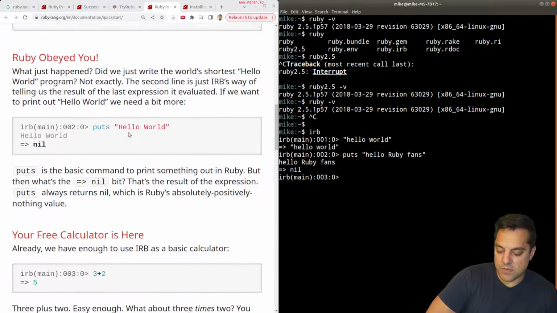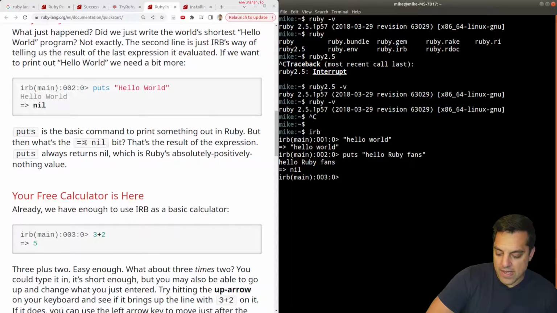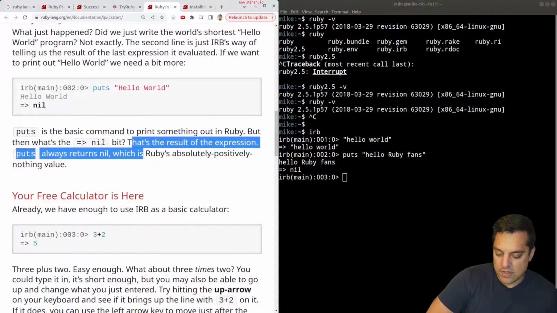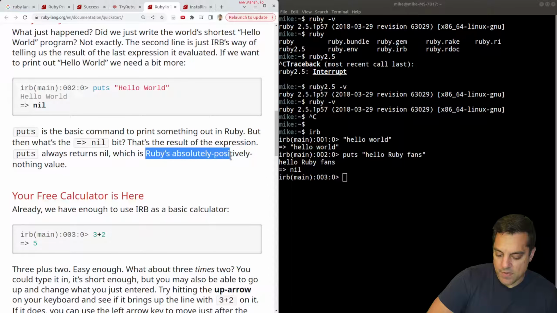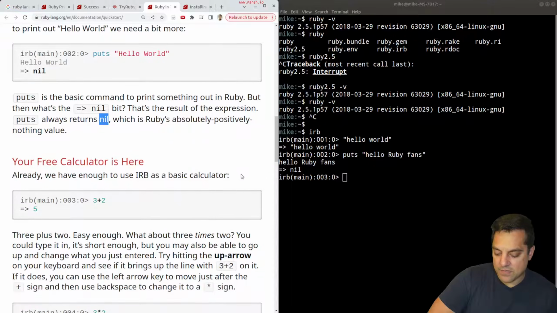Okay, so puts is just a way to put out the string here. What's this nil bit here? Okay, it always returns nil, which is Ruby's absolutely positively nothing value. So like null in other programming languages, we have nil.